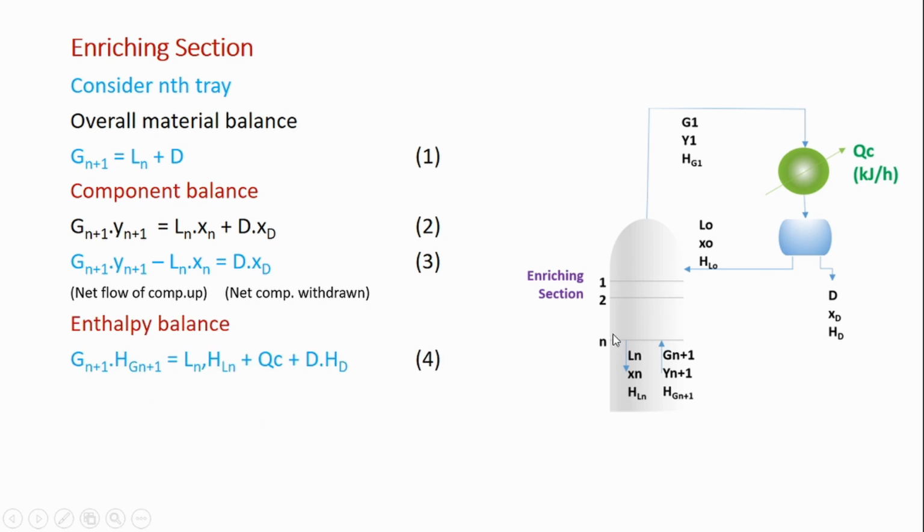Enthalpy balance for the enriching section is G_{n+1} multiplied by H_{G,n+1} is equal to L_n H_{L,n} plus Q_C plus D H_D, right? So this is the enthalpy input. Output is L_n H_{L,n}, it is going out of the enriching section. Q_C is removed from the enriching section, and the enthalpy goes out with the distillate product.